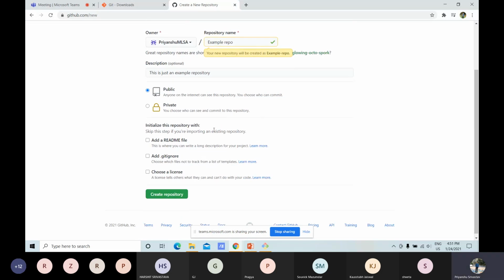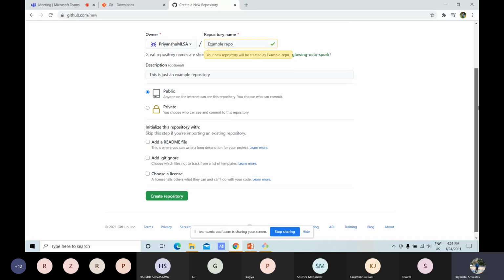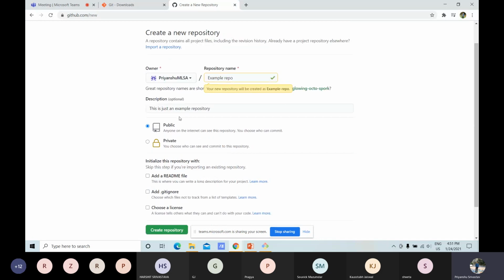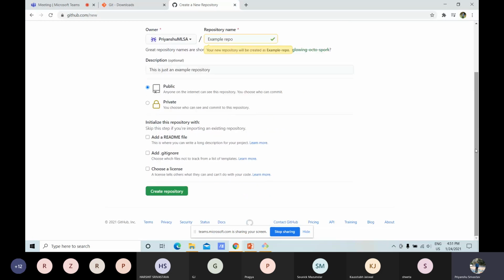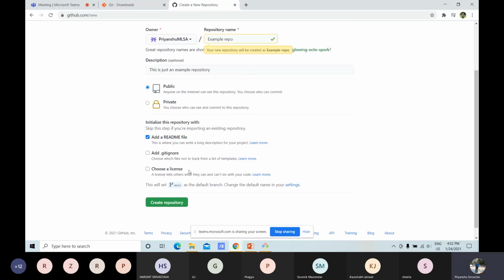So you can also initialize this repository by 3 more features. Here you have add a README file. Here in description, you can write a few lines about your repository, but in README file you can give the description using text, images, or links, or many other things that will describe your repository completely. So this is asking if you want a README file or not. Let's check this one. Okay.